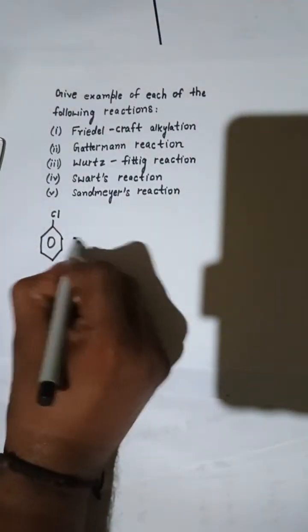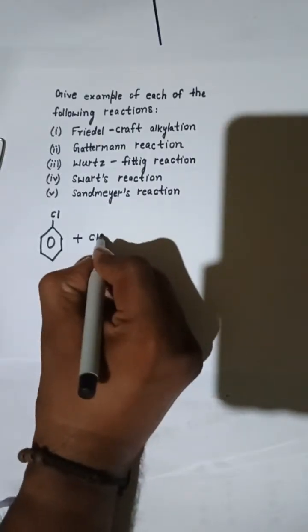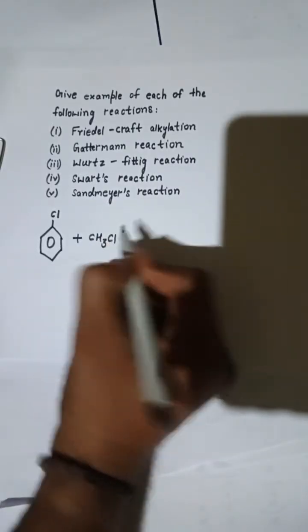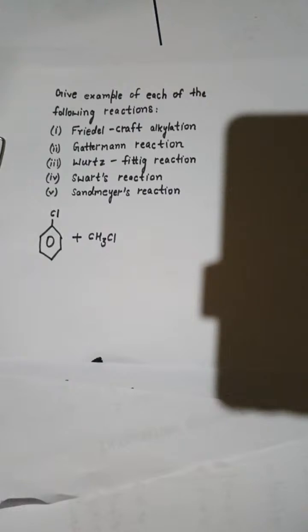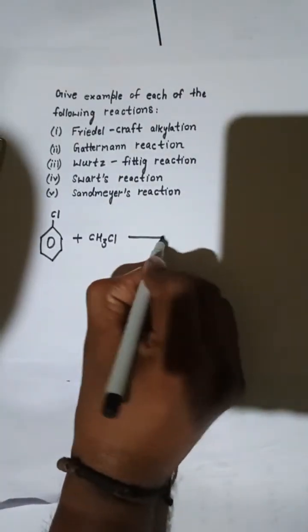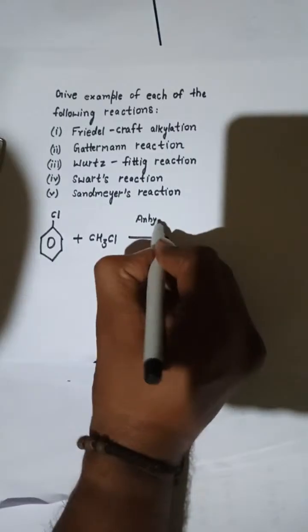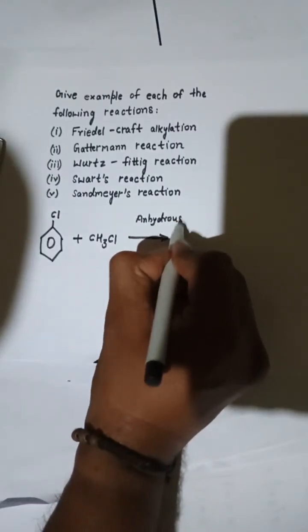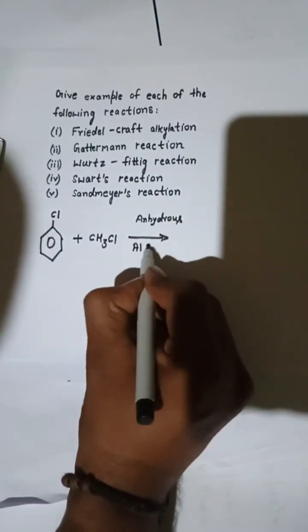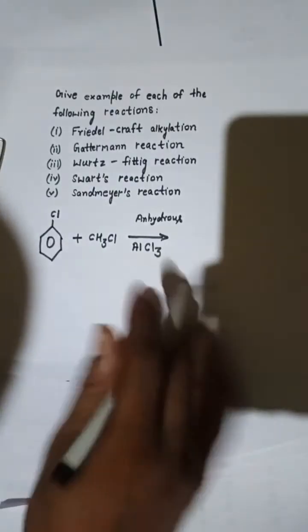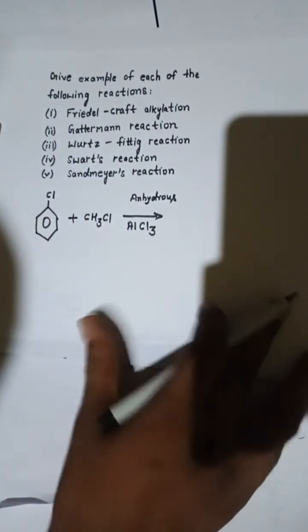So I'm taking RX as CH3Cl, methyl chloride, in the presence of anhydrous aluminum trichloride. So this will give us what?